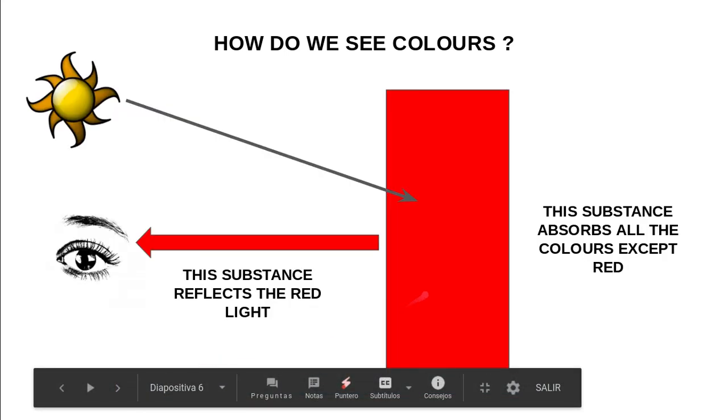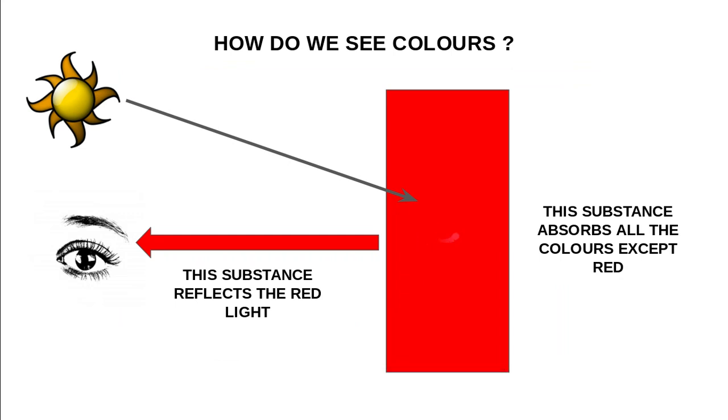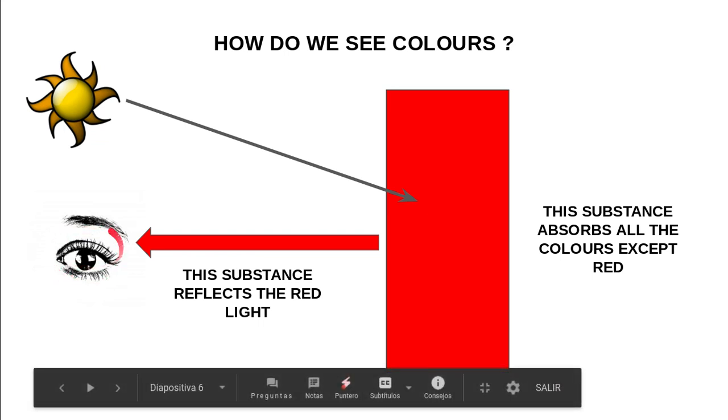So this substance, this material, absorbs all the colors except red. So what happens with the red light? The red light reflects and comes to our eye, so we see this red.